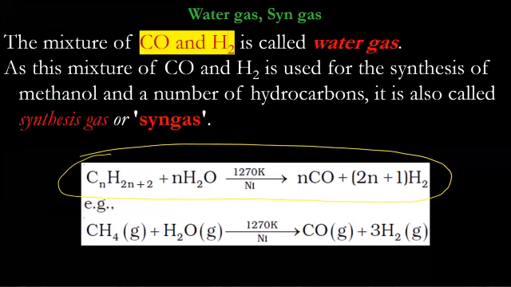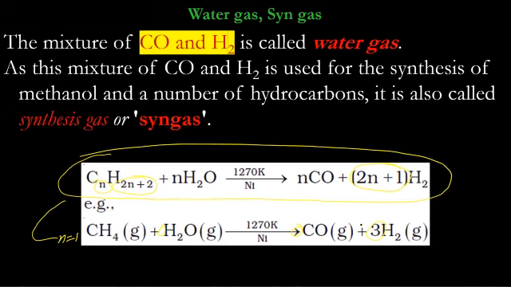Here, hydrolysis of hydrocarbons. Generic reaction for hydrolysis. So if you see, I replaced n by 1. n is 1. So here you got C1H4, that is CH4. Here you got 1. Here you got 1. 2n plus 1, that is 2 plus 1, 3. So you can write the reaction for any alkane at least here. So this one is specifically for alkane.